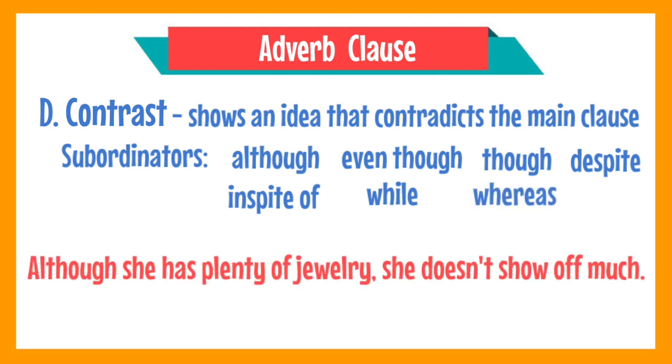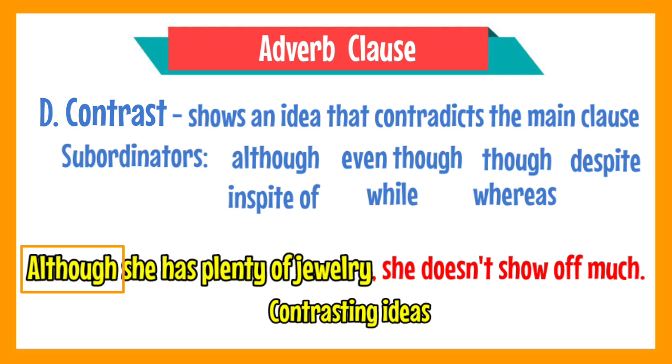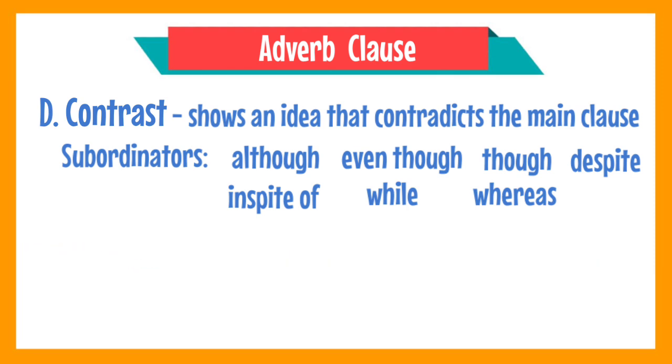For example, although she has plenty of jewelry, she doesn't show off much. The adverb clause of contrast in this sentence is although she has plenty of jewelry. The conjunction used to introduce this clause is although. And as you can notice, the ideas expressed here are contrasting. She has plenty of jewelry, but she does not show off much. Opposing ideas, right?